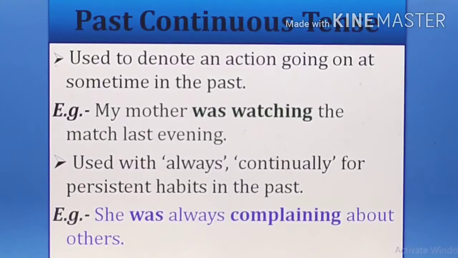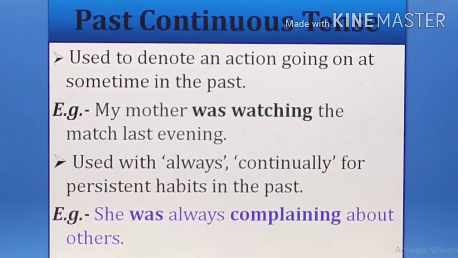So a particular time is given here, that last evening. At that particular time she was doing something, that is the past continuous tense. Okay, it is used with always, continually for persistent habits in the past. Okay, she was always complaining about others. That means this is the habit of some person in the past. So this is a past continuous tense.